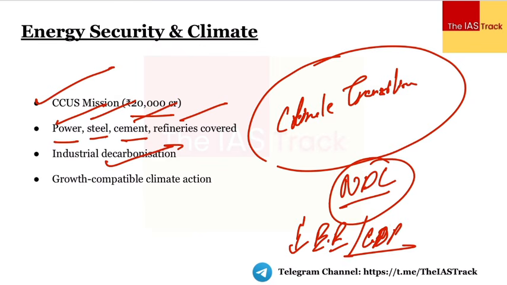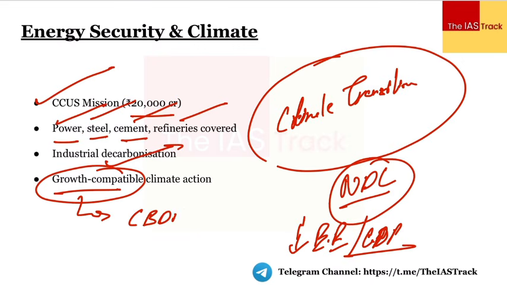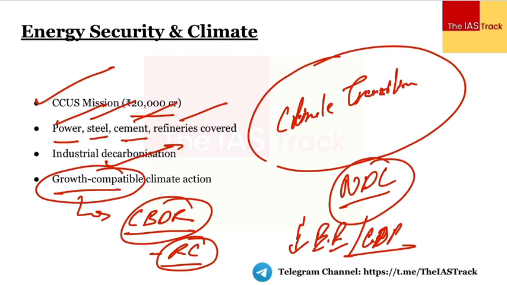तो बहुत ज़रूरी है that we focus upon decarbonizing these industrial sectors, but we'll have to make sure that whatever initiatives we are going to have, they are growth compatible. Growth compatible का मतलब क्या है? See, we are not primarily responsible for the kind of ill effects we are witnessing in the climate change. So therefore, we often talk about the common but differentiated responsibilities, CBDR, and respective capabilities, the principle which we aspire for. So we would definitely focus upon decarbonizing different sectors, but again, that would be in line with the growth. We'll have to also focus upon the growth aspects. I hope it is clear.